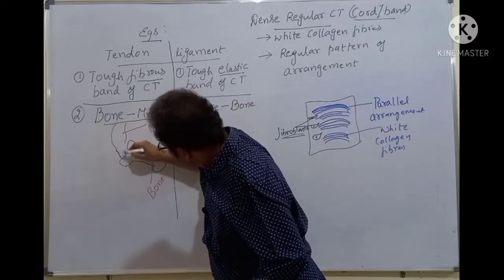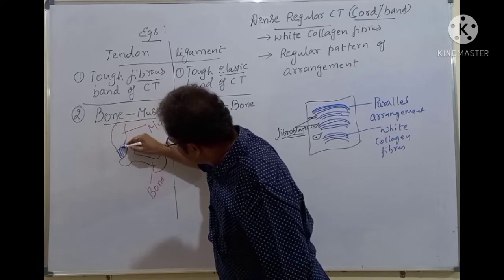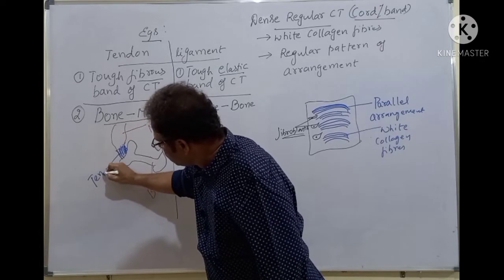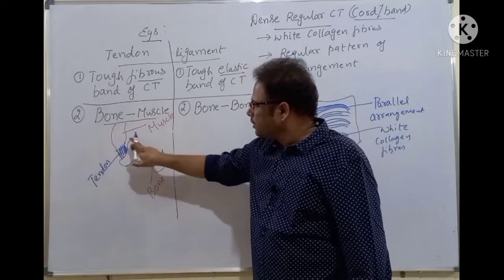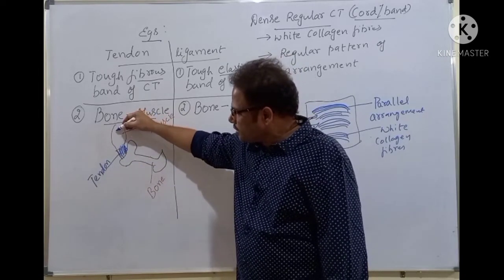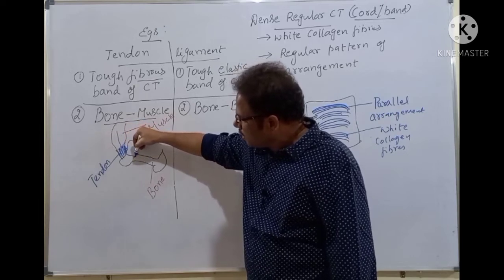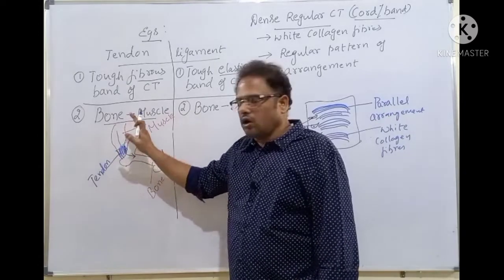This is a tendon. See here, this one is a tendon. The tendon connects the bone with the muscle. So after muscle contraction, the force of this muscle contraction is passing to the bone through which one? Tendon. The muscle contracts now.